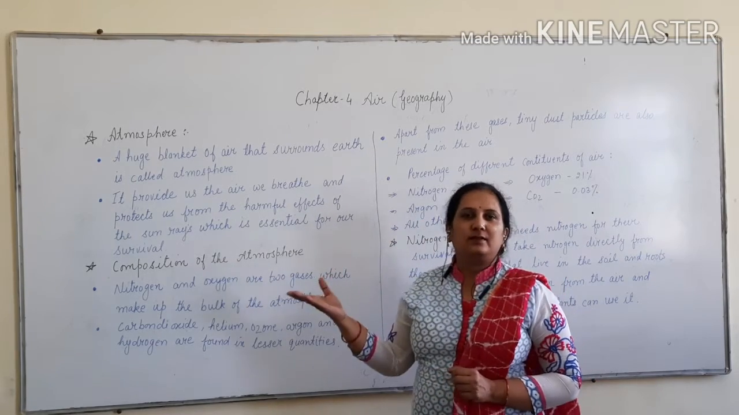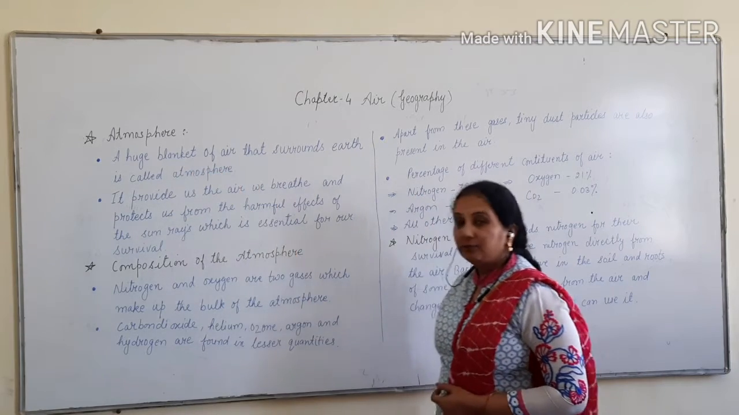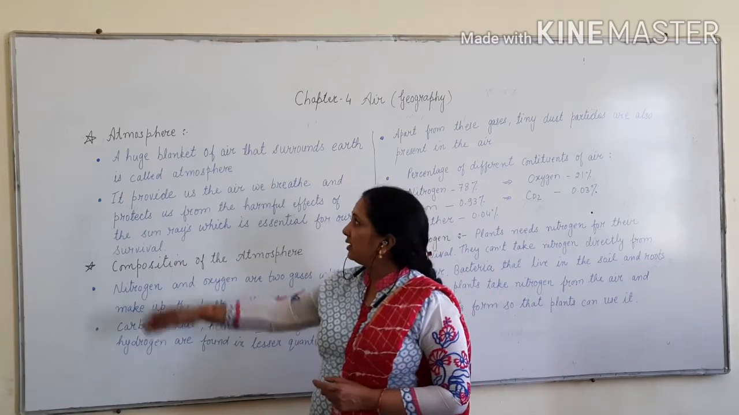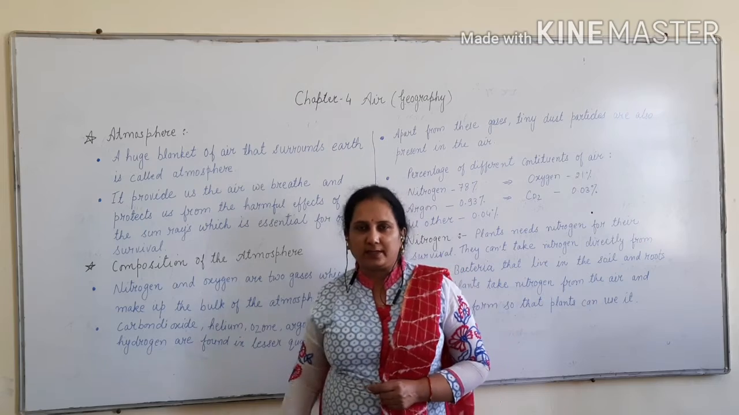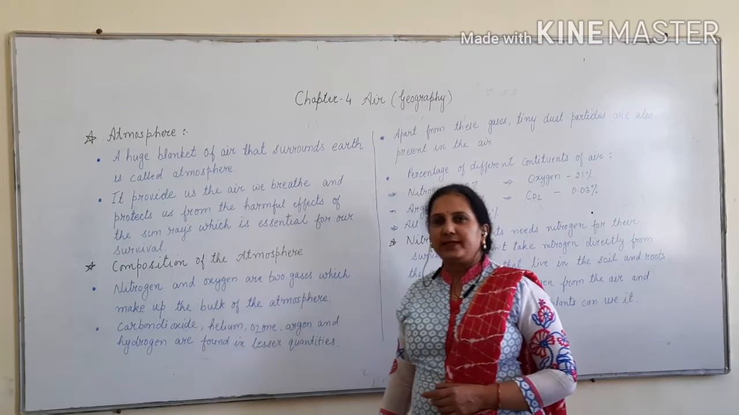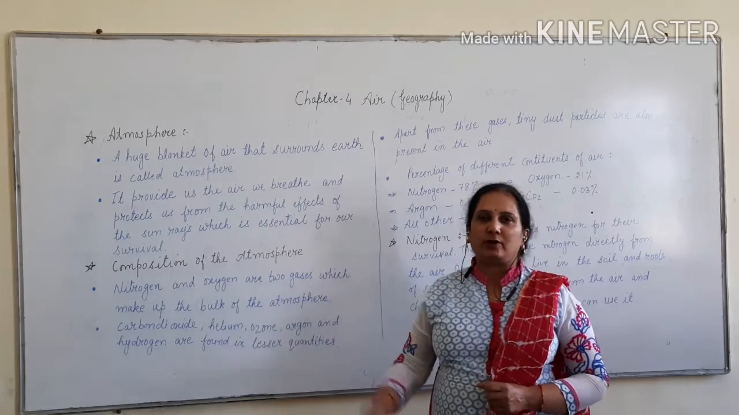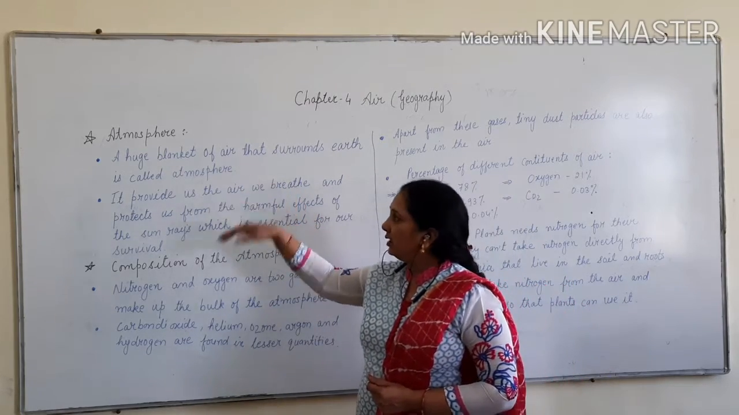So let's start the chapter. First we will take the heading atmosphere. What is atmosphere? We already discussed in the previous chapter. Means a huge blanket of air that surrounds Earth is called atmosphere. The huge blanket of air which surrounds the Earth from all the sides is known as the atmosphere.